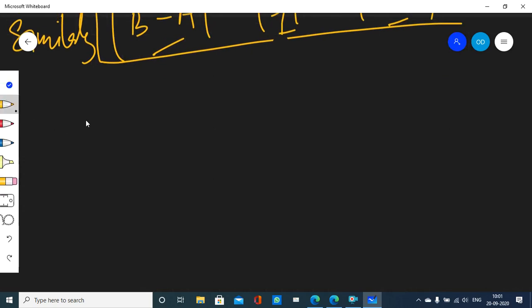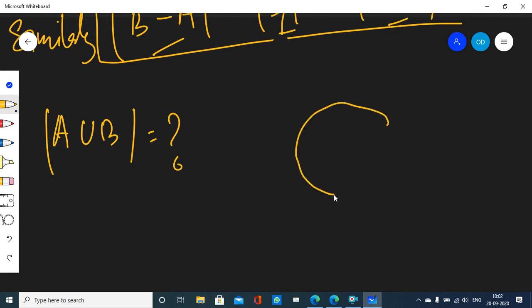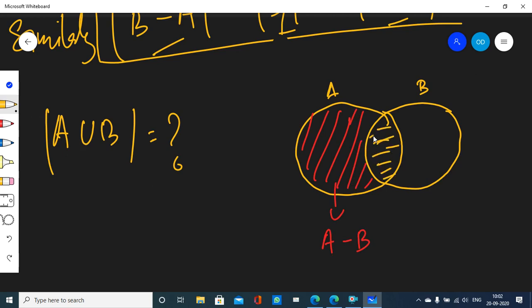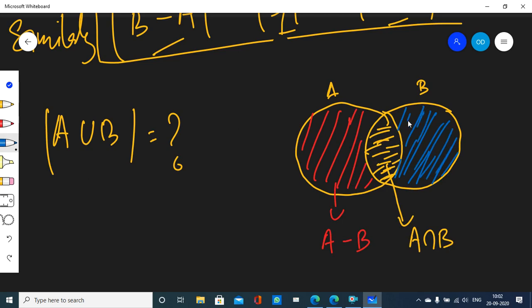Then let's find out the formula for the cardinality of A union B. For that, let me take two sets A, B and draw their Venn diagram. You tell me one thing. This red shaded region is called what? You already know, A minus B. This yellow shaded region is called A intersection B. And this blue shaded region is called what? Yes, B minus A, right?